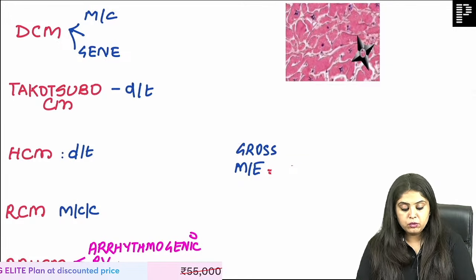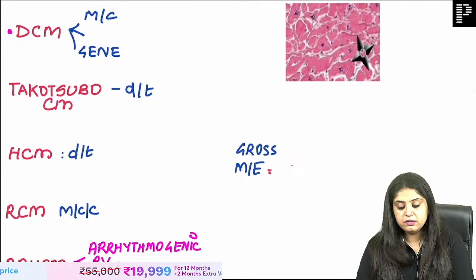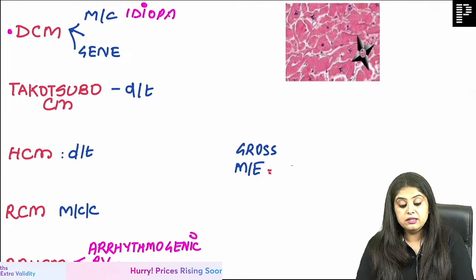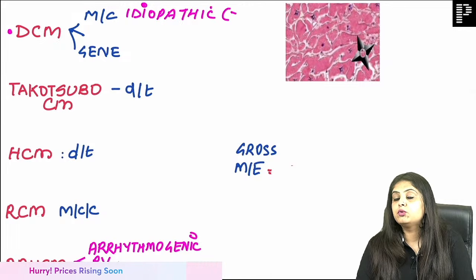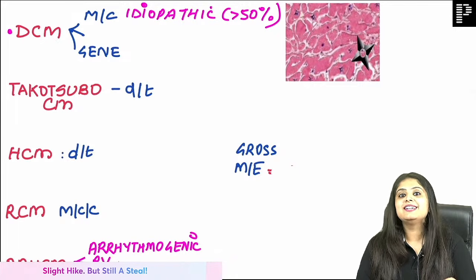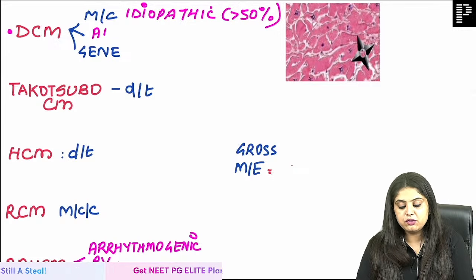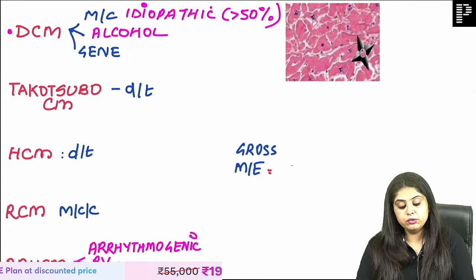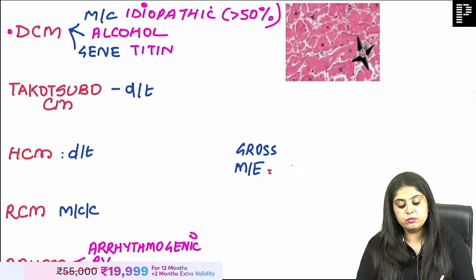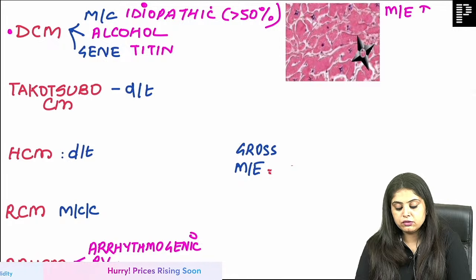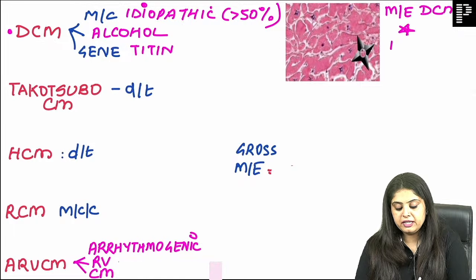So now the most common cardiomyopathy, okay, but what is the most common cause of dilated cardiomyopathy? That's not alcohol. The most common cause is idiopathic, because in more than 50% of cases we don't know the reason. If idiopathic is not in the options, then the most common cause, as all of you are saying, is going to be alcohol. But if they ask you the most common gene mutation, that is going to be the titin gene mutation.